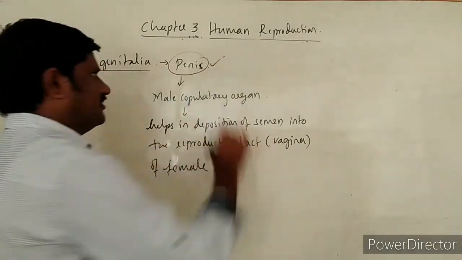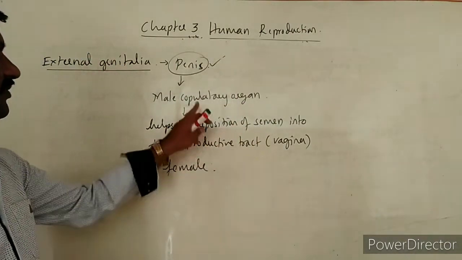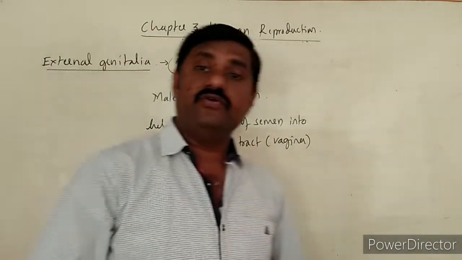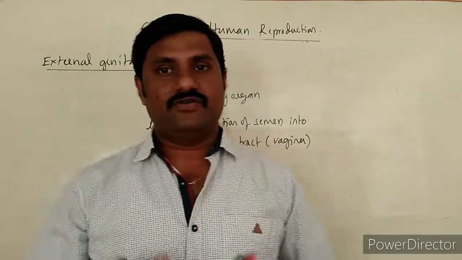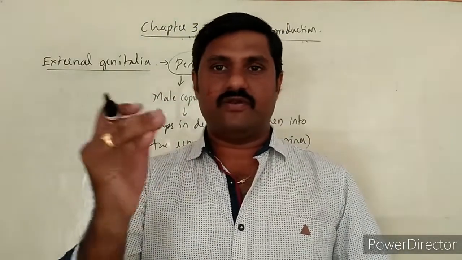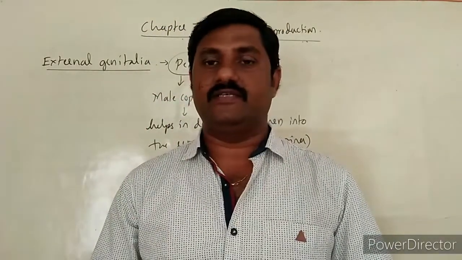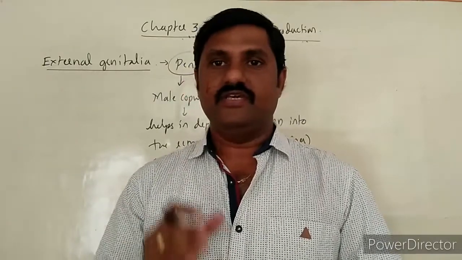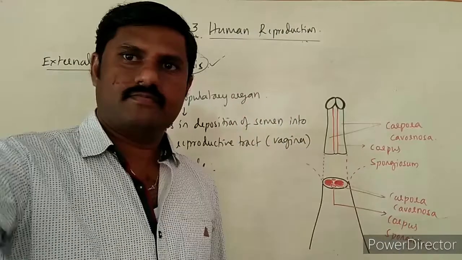This is the major function of the penis, which is said to be a male copulatory organ, right? Whenever you go through this penis, you will come across certain parts. So what are the major parts of this penis? Let us see now.